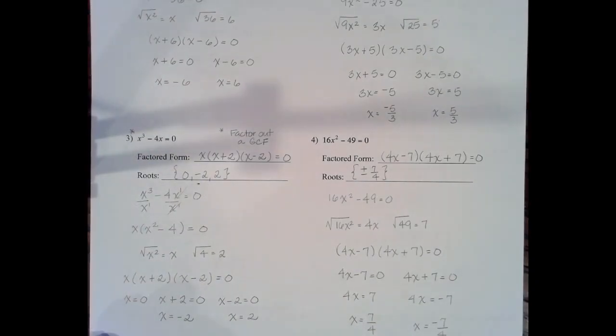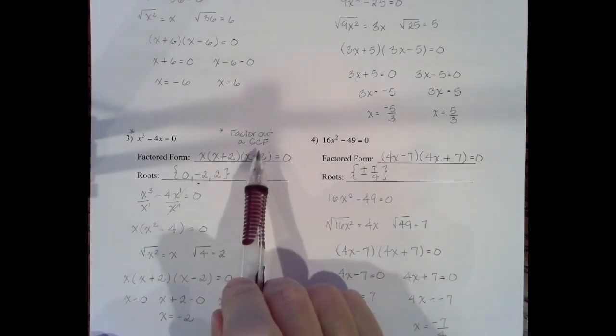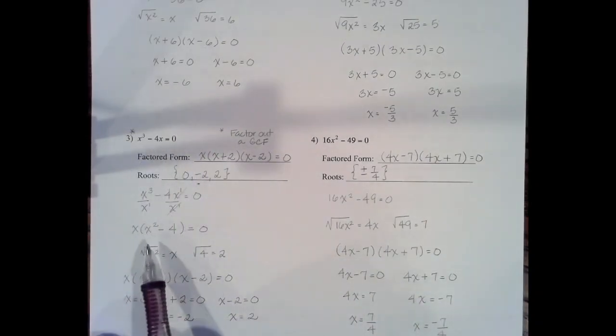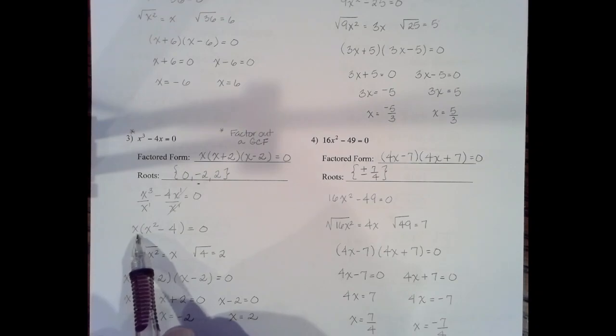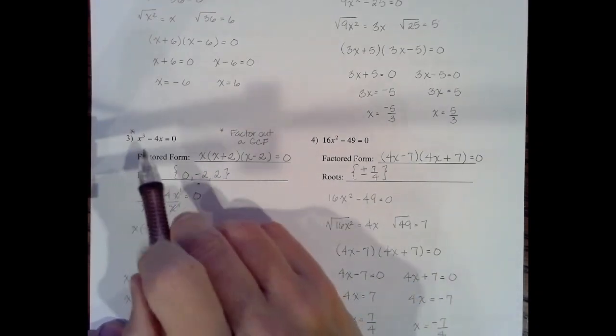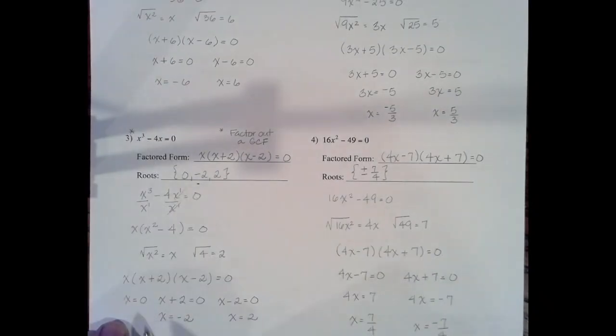So the first thing we need to do is factor out a GCF, the x that's common to both these terms. When we do that, we end up with x on the outside and x squared minus 4 as the leftovers on the inside. X squared minus 4 is a perfect square, so we can move forward with the same formula again, using a difference of perfect squares. All we have to remember to do at the end is set that x equal to 0. It's a part of the solution, right? We should have 3 solutions here. So we're going to have the solutions from a difference of perfect squares, but also where x equals 0 as well.